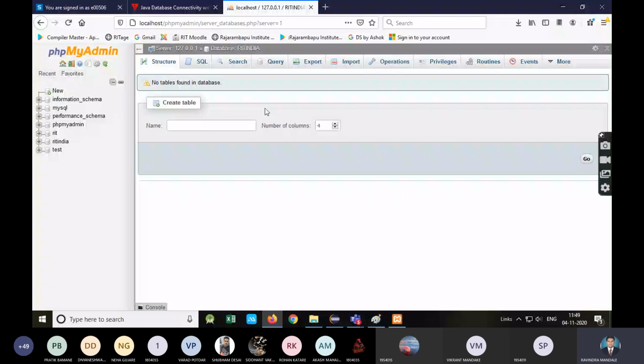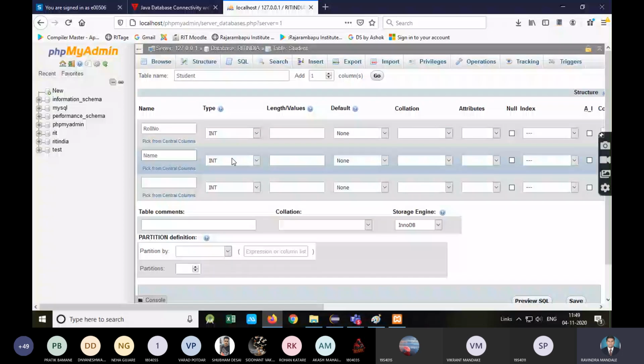In the user interface, click create table, and now I will create the student table. It is asking me to select how many columns there are. So 3 columns. I'm going to add them and just click on the go button. So it will create the structure of the table. Getting it? And now you need to give the column names. Roll number, type is integer; name, type I'm selecting varchar; and then address, varchar also. You need to specify the